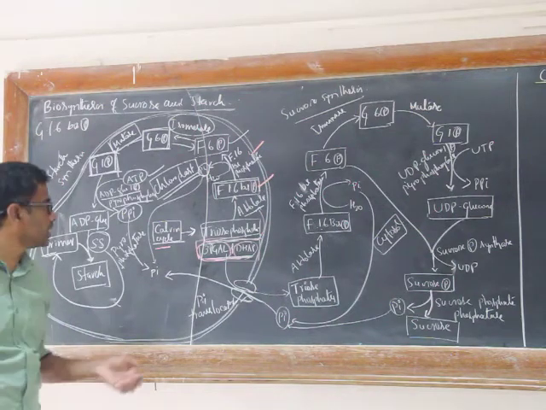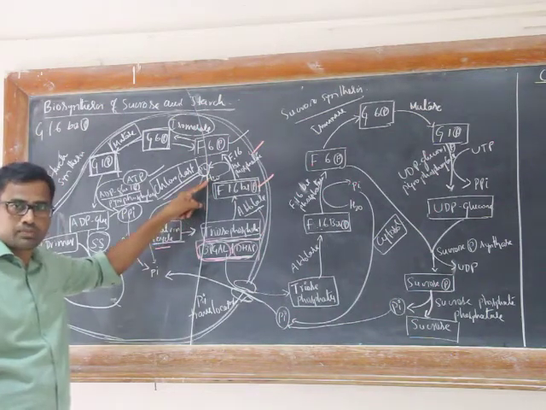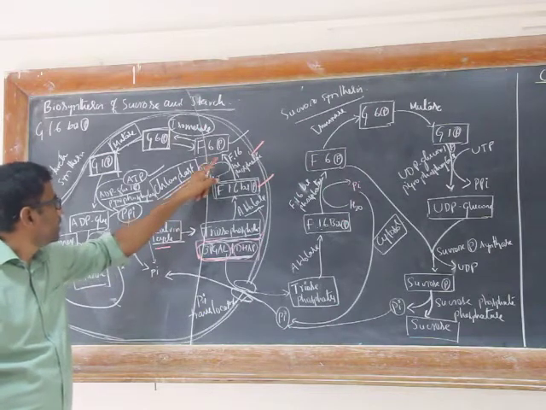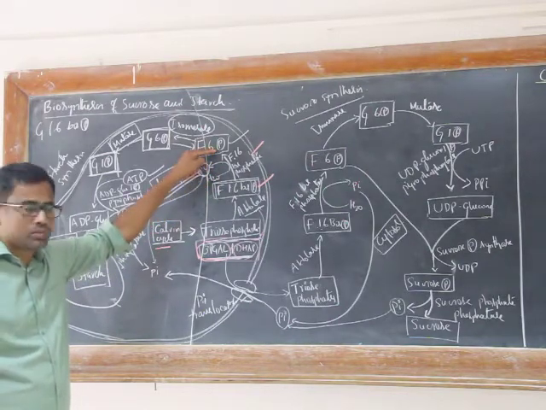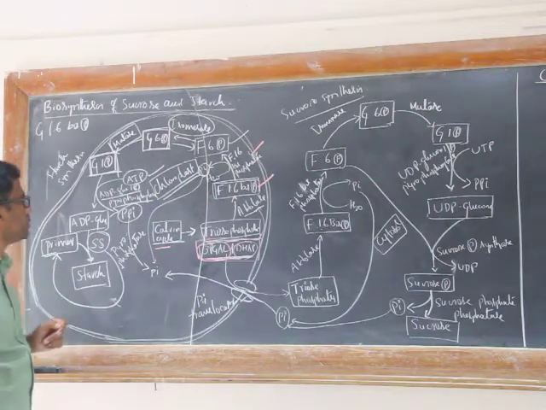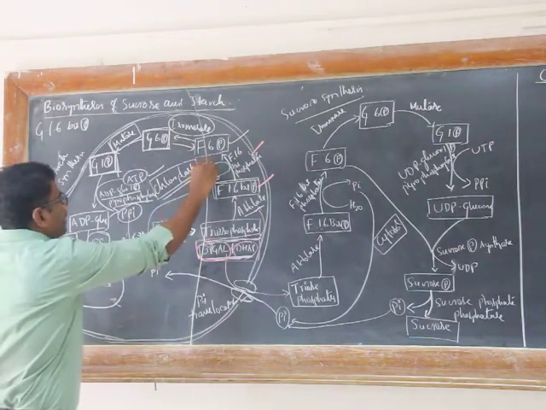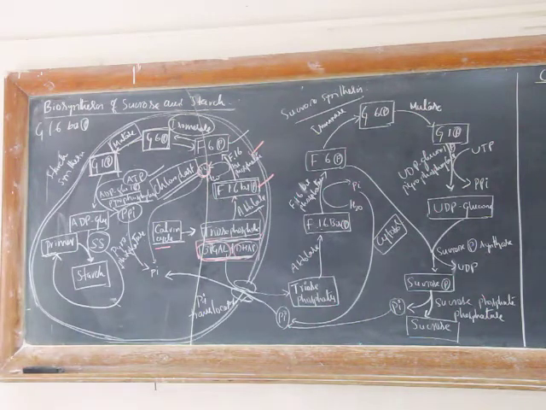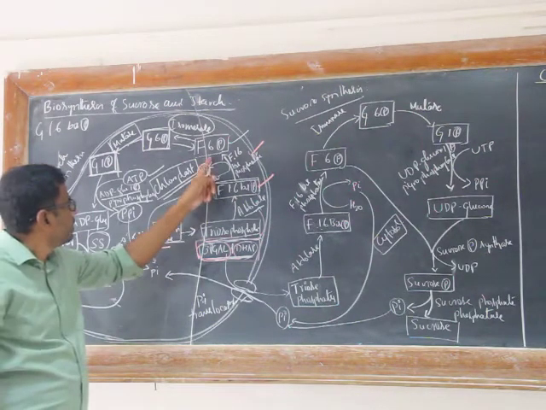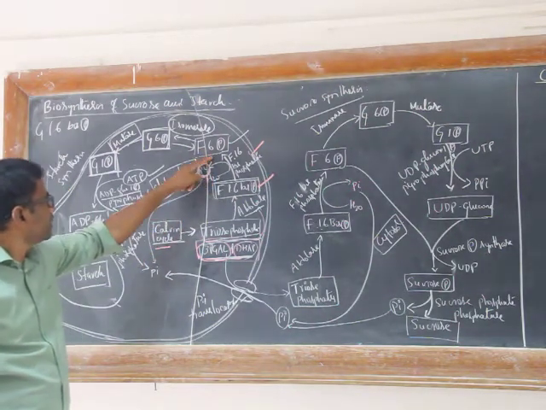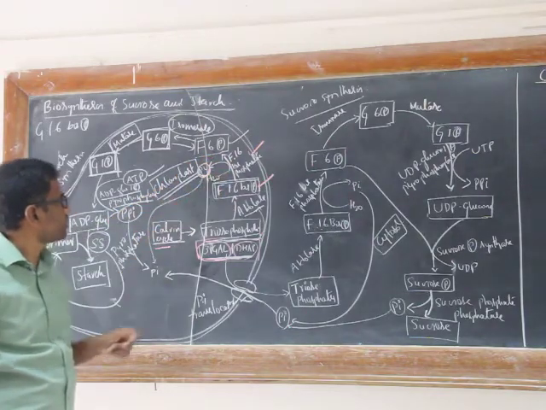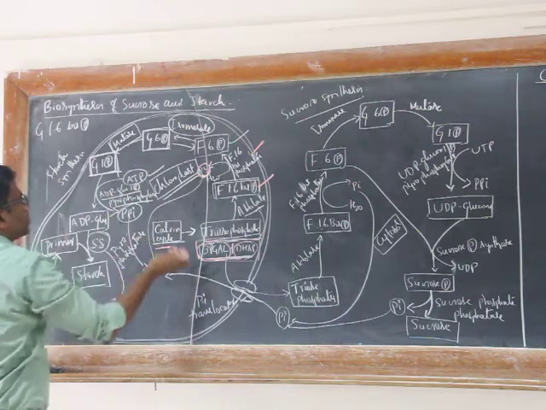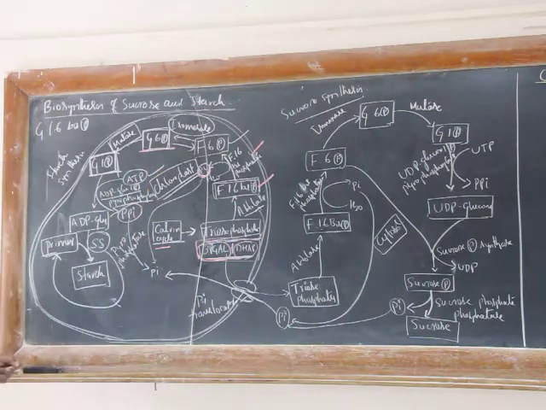Wherever phosphatase is there, that requires a water molecule that hydrolyzes one of the phosphate groups present on the fructose 1,6 bisphosphate, and it's released in the form of inorganic phosphate. This fructose 6-phosphate is further isomerized to glucose 6-phosphate.